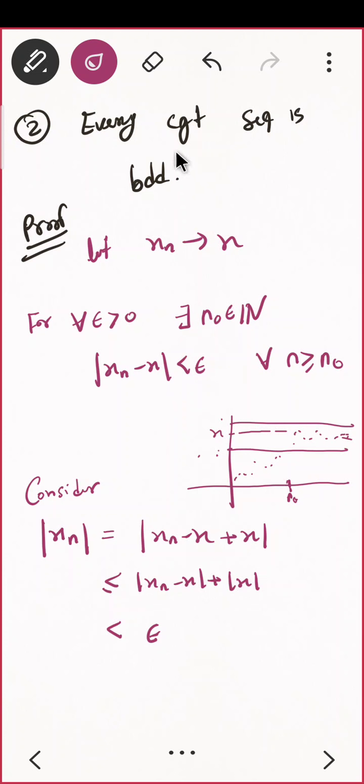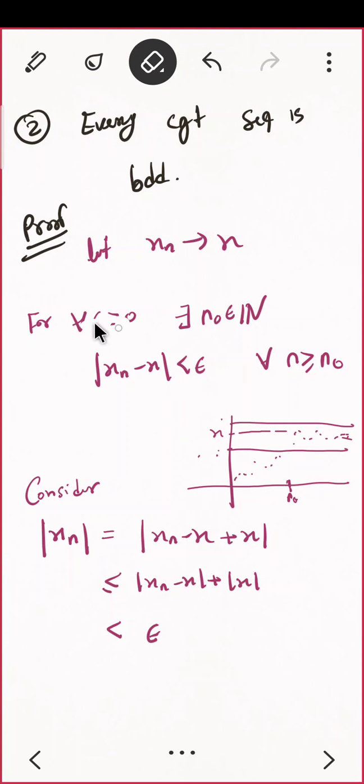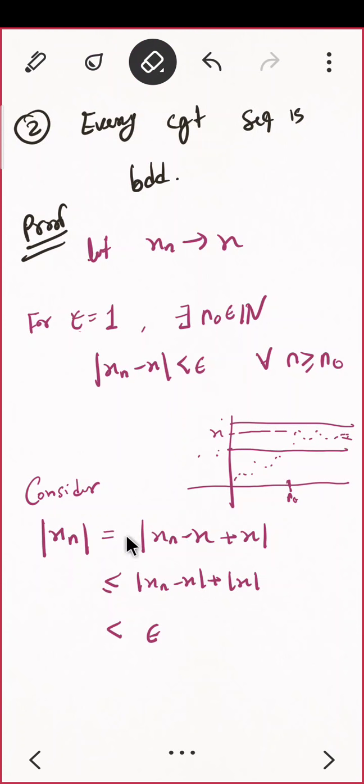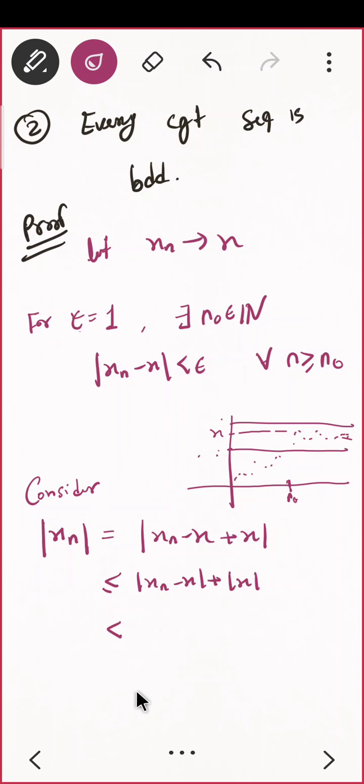Since the sequence is convergent, I can choose any value of epsilon. I don't need to prove it for everybody, I need a number, correct? So I will choose epsilon equal to 1. Since it was true for every epsilon, I choose a particular epsilon. So mod of xn minus x will be less than 1, and this is less than 1 plus mod x.